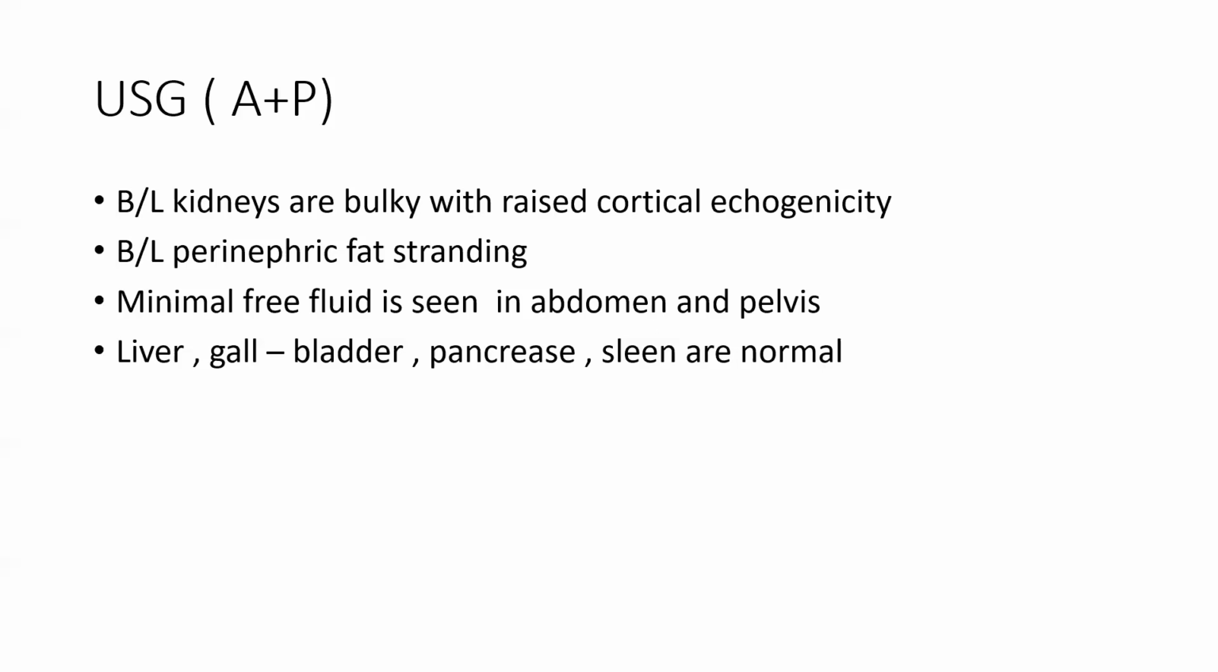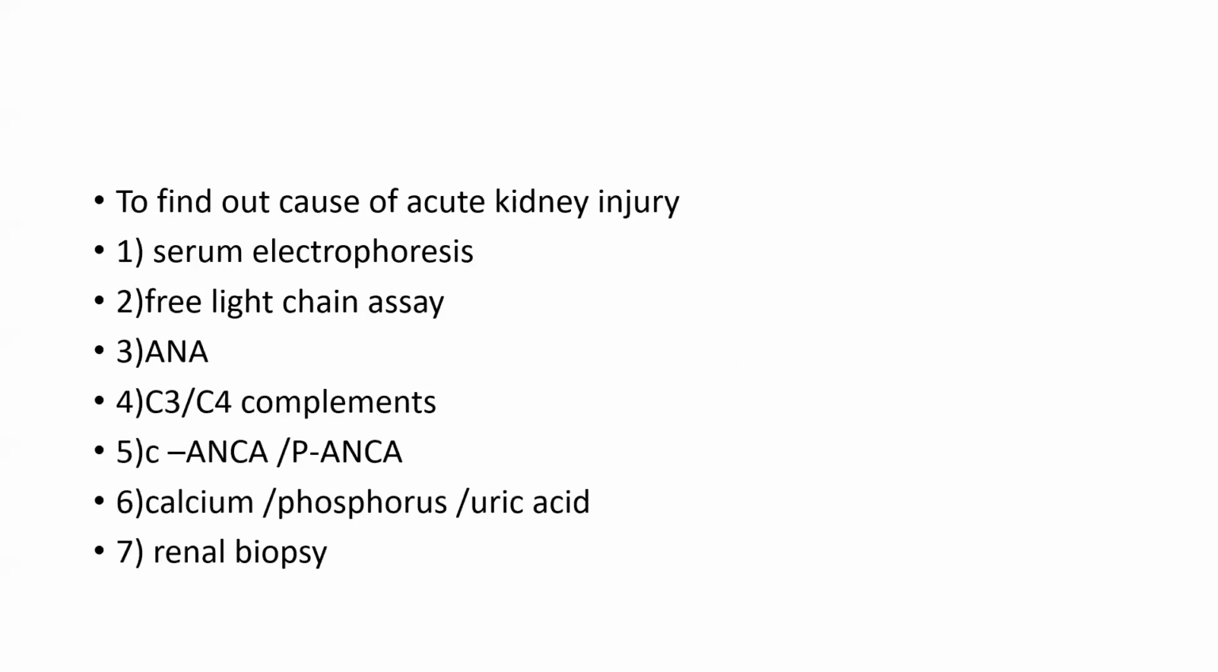Before that, we did USG abdomen-pelvis, which showed bilateral kidneys are bulky with raised echogenicity. Bilateral perinephric fat stranding was present. Then minimal free fluid was there in abdomen and pelvis. Liver, gallbladder, pancreas, spleen were normal. And to find out what is exactly the cause of this acute kidney injury, we did a number of investigations, which include serum electrophoresis, free light chain assay, ANA, C3, C4 complement, C-ANCA, P-ANCA, calcium, phosphorus, uric acid, and renal biopsy.